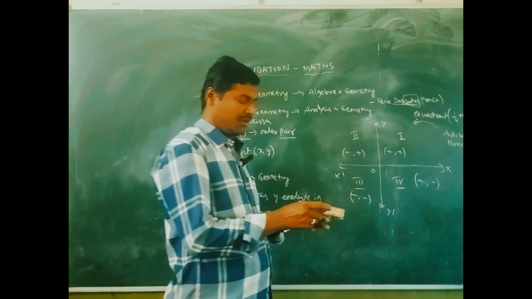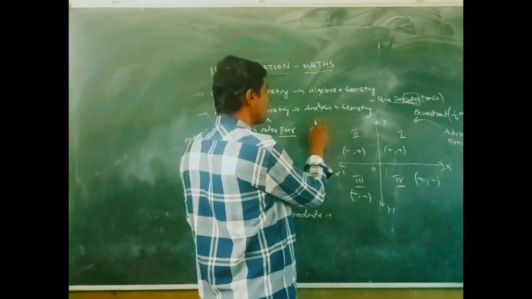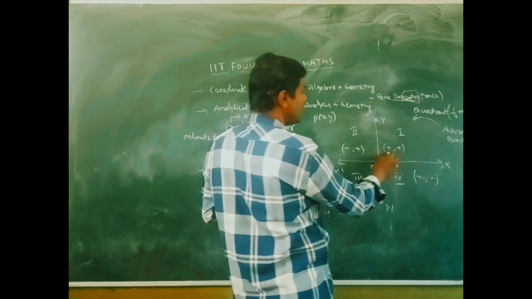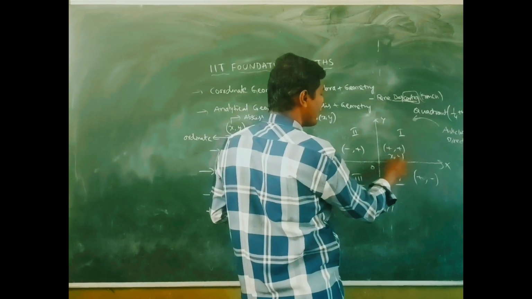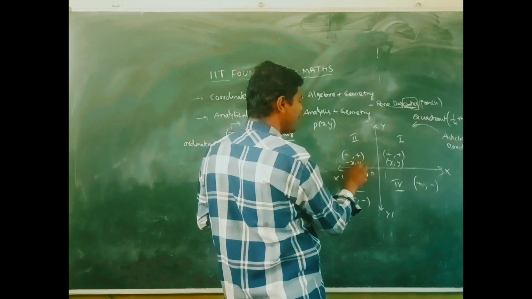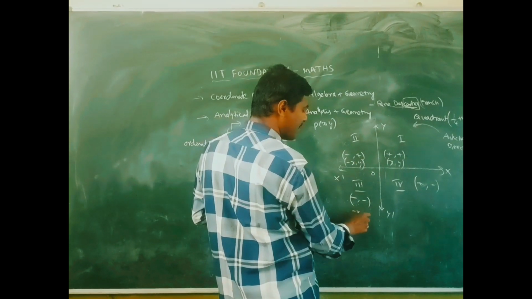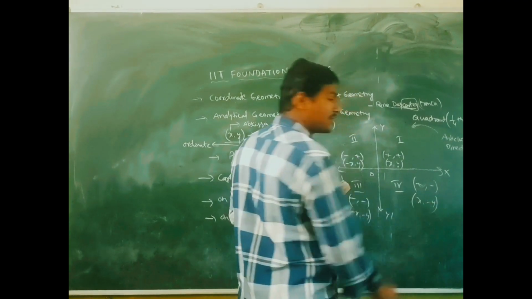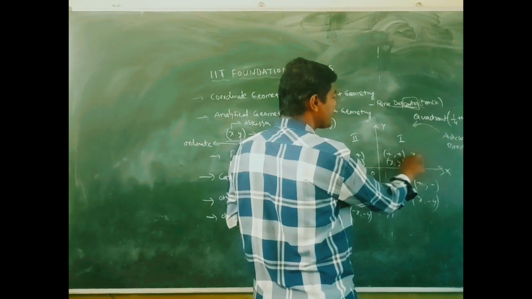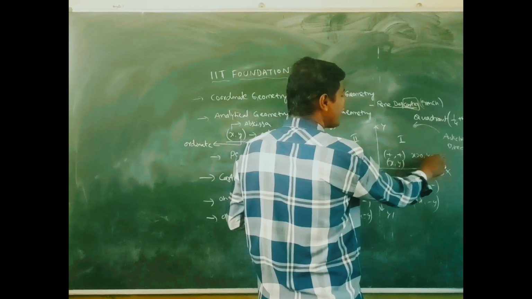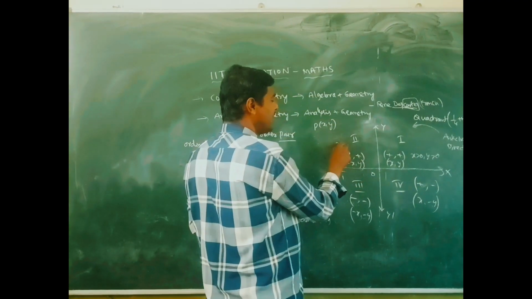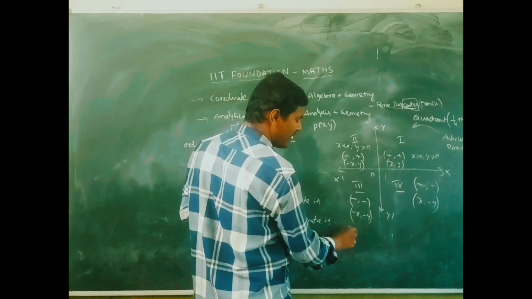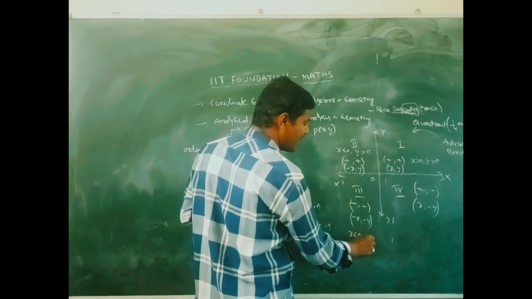We can take any one point, suppose P, as (x, y). The symbols are here (x, y), here (minus x, y), (minus x, minus y), and (x, minus y). So plus means x greater than 0, y greater than 0. Minus means x less than 0, y greater than 0. And both minus means x less than 0, y less than 0.